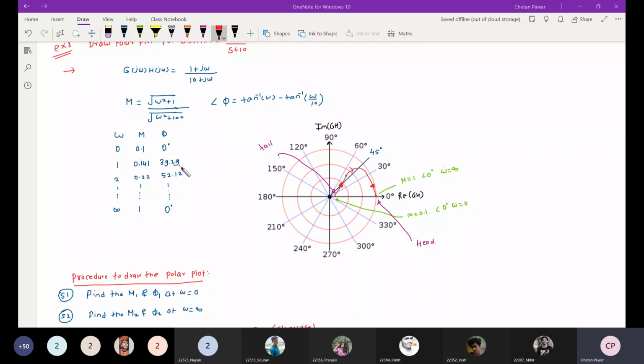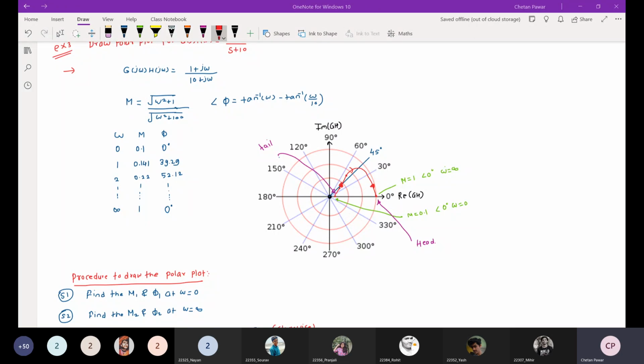So at omega equal to 1, the next point, where the angle is 39.29, will be like this. So at this point the magnitude is 0.141 and the angle is 39.29 degrees. And when omega is equal to 2, the magnitude is 0.22 and the angle is 52.12. So this point. Okay. If you increase omega, you will observe that at omega equal to infinity, we get a magnitude of 1 and an angle of 0 degrees, meaning this point.